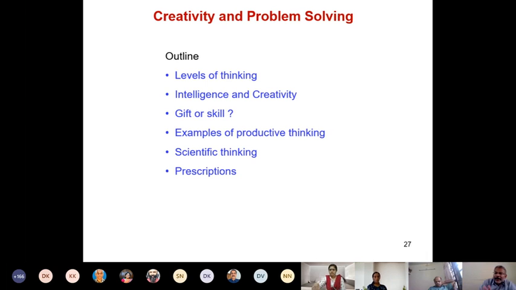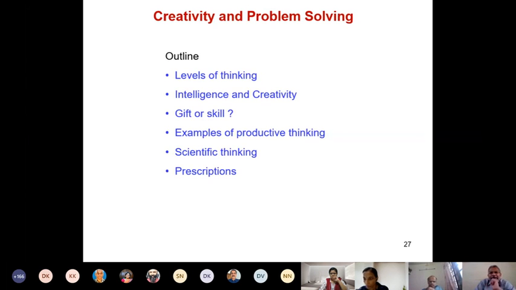Then I used to explain to them, look, I am not claiming that at the end of 3 hours, my students will become creative thinkers. That is not my claim at all. It is like saying, I am going to give a lecture on how to reduce your weight. And it is not fair to ask at the end of my lecture, will everybody have reduced their weight? No. They have to put into practice those ideas, then only weight will be reduced. So what is the goal of a lecture on effortless weight loss? It is to give people a plan, a practical plan of how they can reduce their weight.